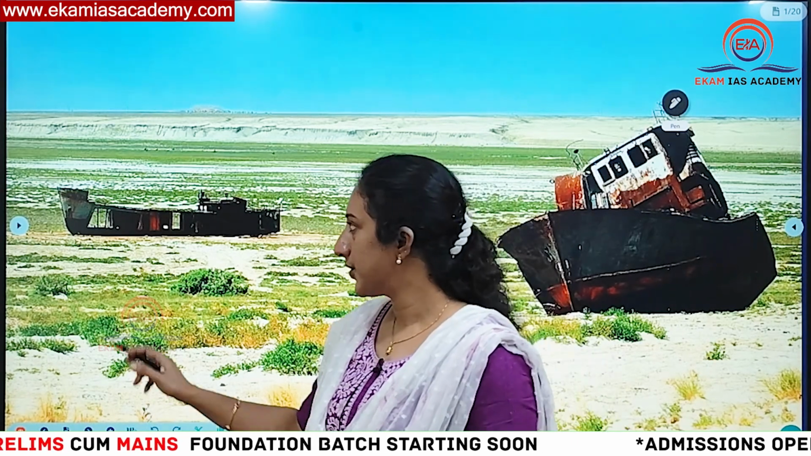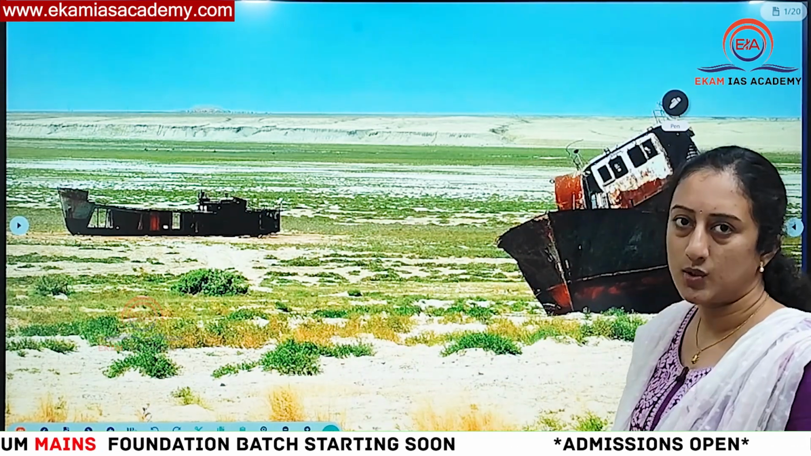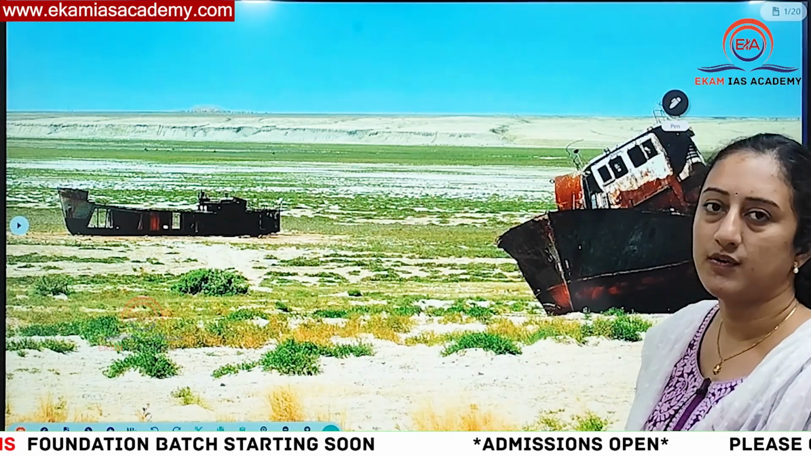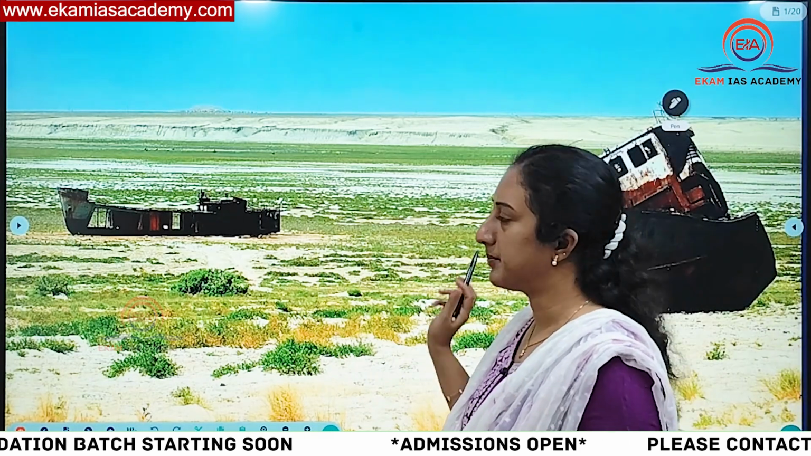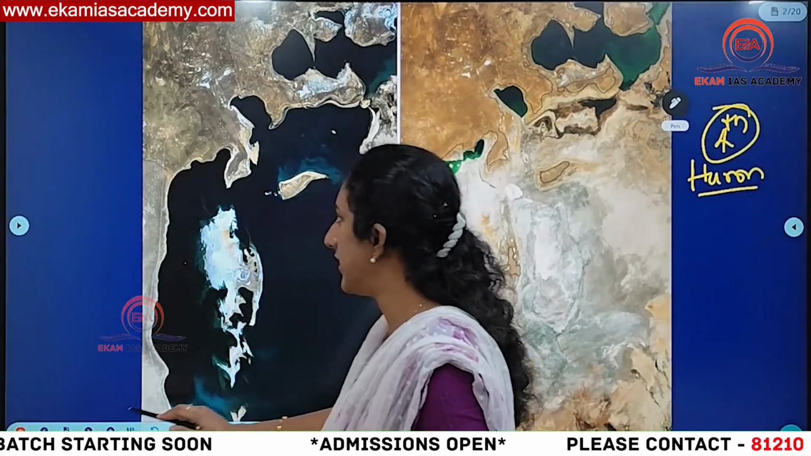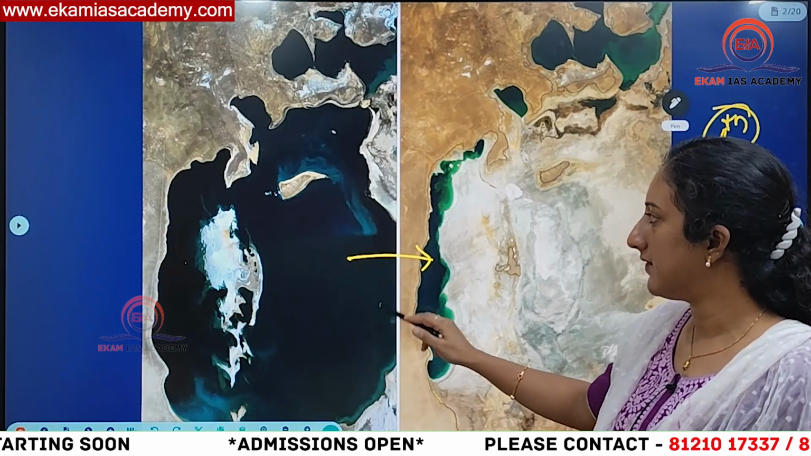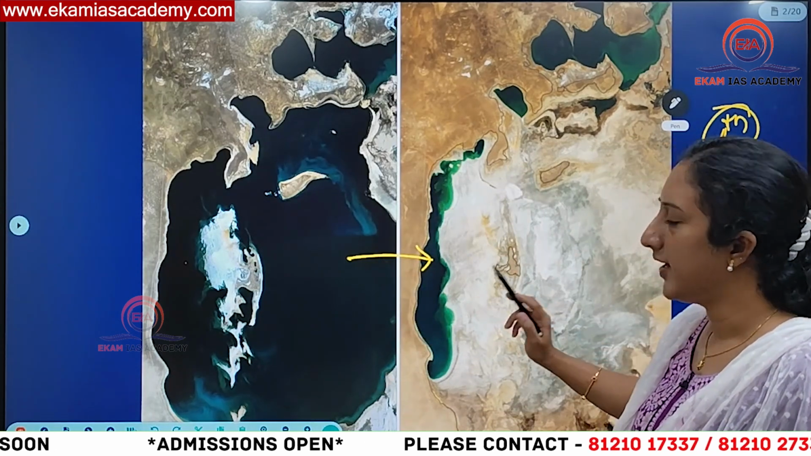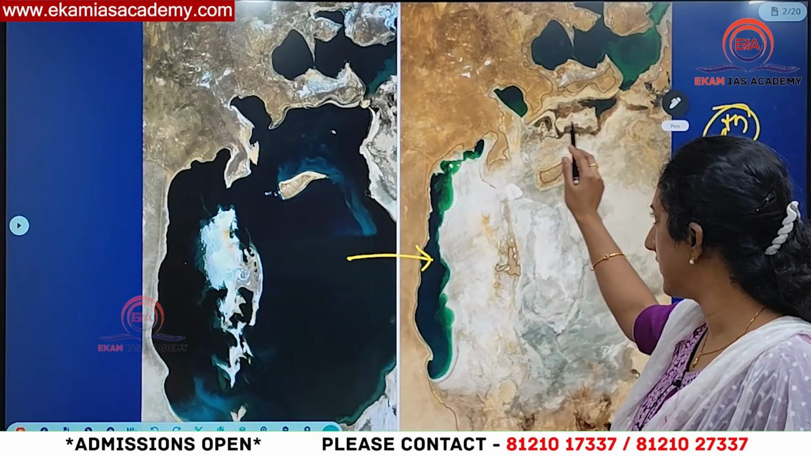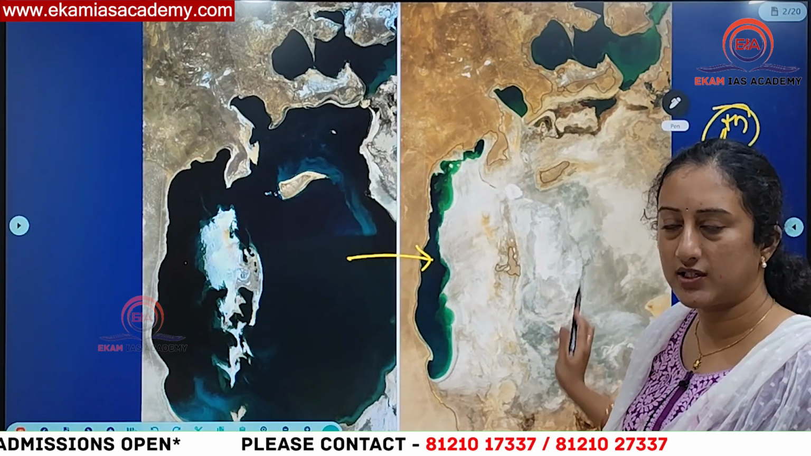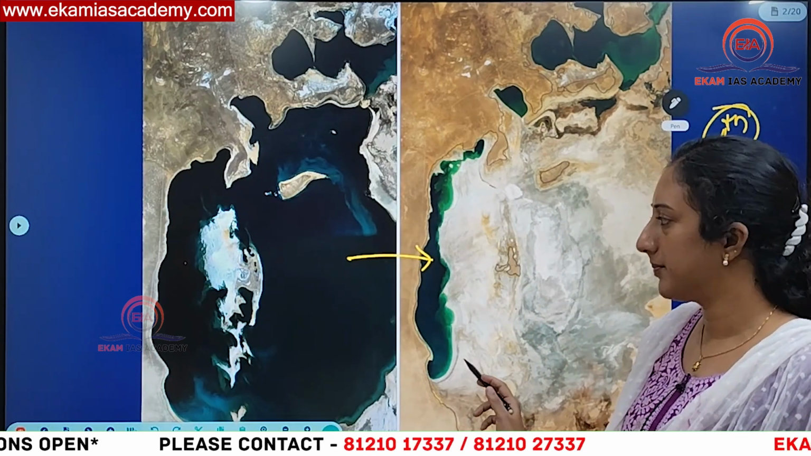So let's proceed. Here you can see this is all part of Aral Sea once, but now you can see there is no remain of water in the Aral Sea region. It has completely dried up. You can see this is the area of Aral Sea previously, but now this is the only extent of water remained in the Aral Sea, and this area, which was previously covered with water, completely got dried up in the recent past.